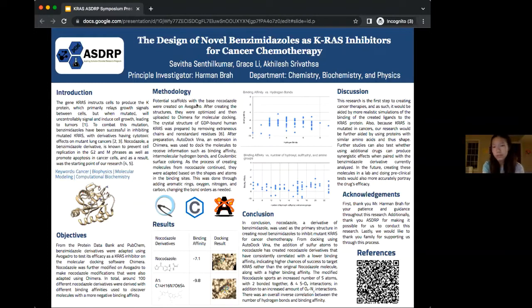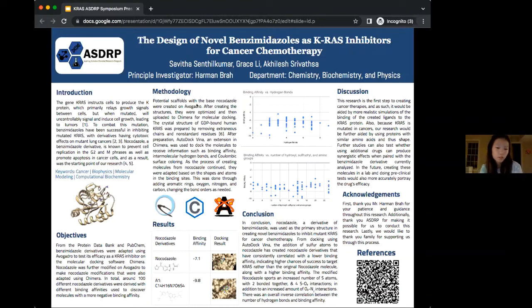And so in conclusion, Nocodazole, a derivative of benzimidazole, is used as a primary structure in creating novel benzimidazoles to inhibit mutant KRAS for cancer chemotherapy. So from docking using AutoDock Vina, the addition of sulfur atoms to the Nocodazole has consistently created Nocodazole derivatives with a lower binding affinity, indicating a higher chance of success to target the KRAS, which is better than the original Nocodazole molecule, which had a higher binding affinity.